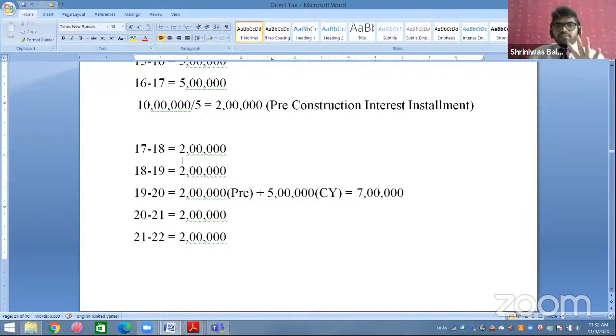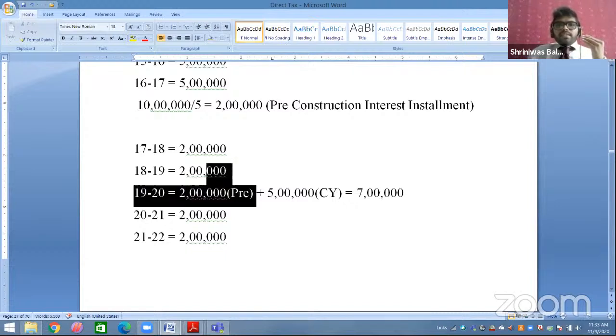That for 5 years. Right? But we are more concerned about 19-20 because that is our previous year. So 19-20 is the year, your previous year. So in previous year 19-20 you are getting pre-construction part, no doubt.